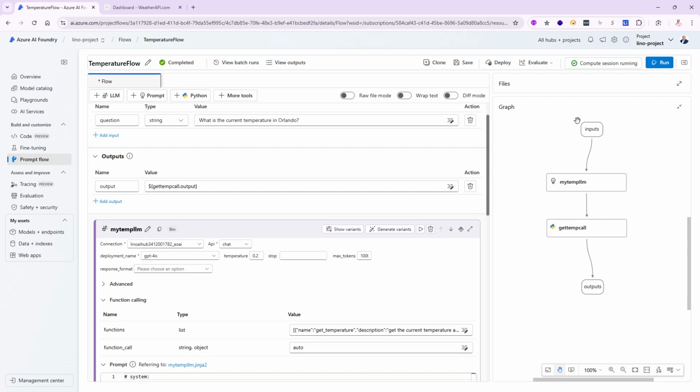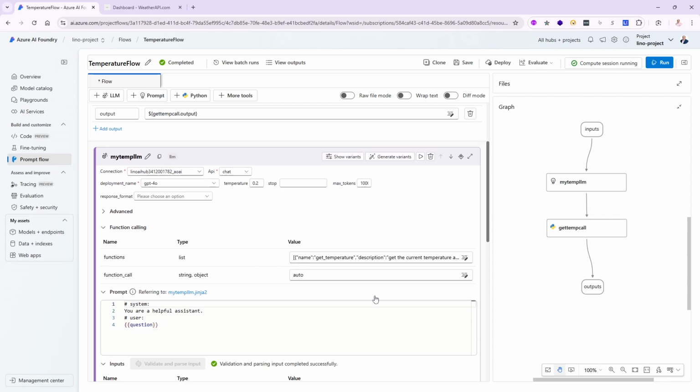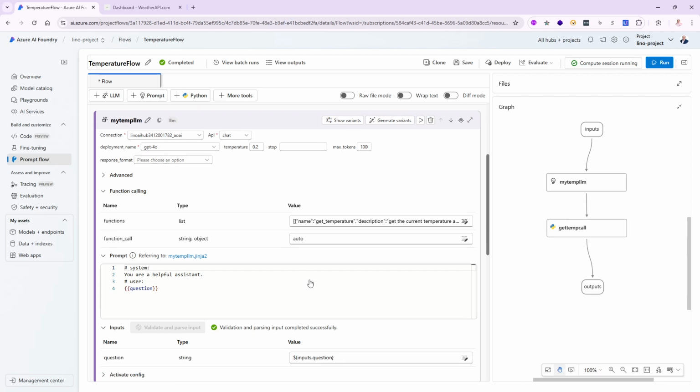I'm going to ask a question. What's the current temperature in Orlando? It's going to go to this my template LLM that will have function calls, and it will return. Actually, I will need to have another variable in here that not only will return the user question, but also will have the output coming in from the function call itself. So we'll need to do that right away.